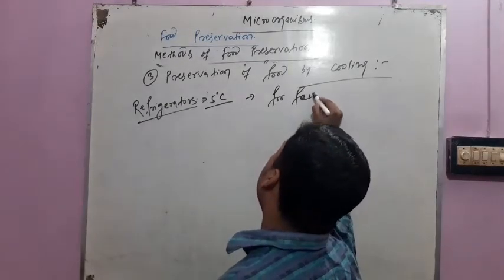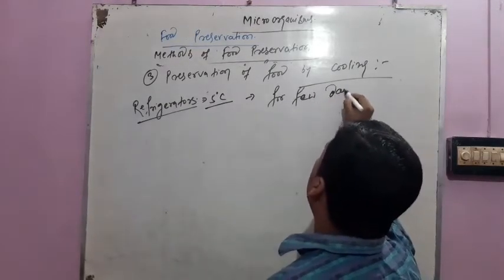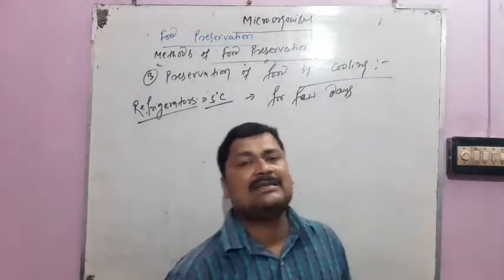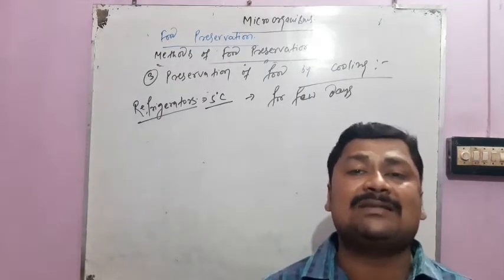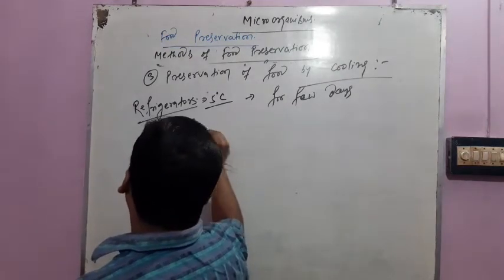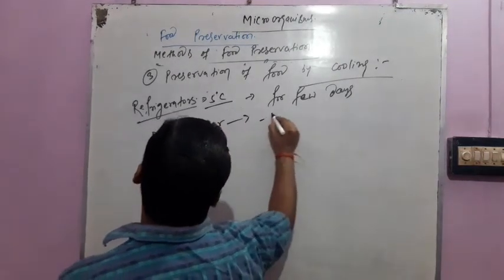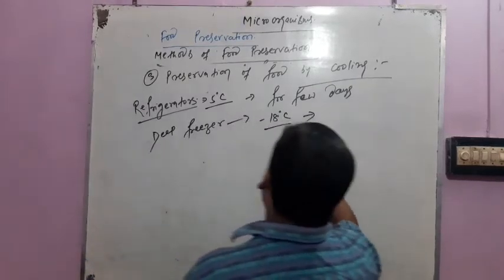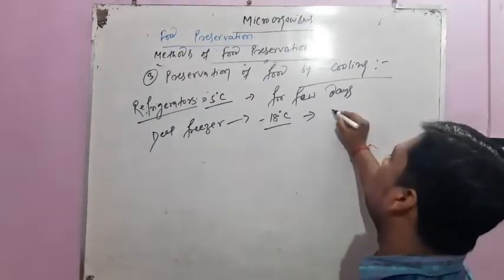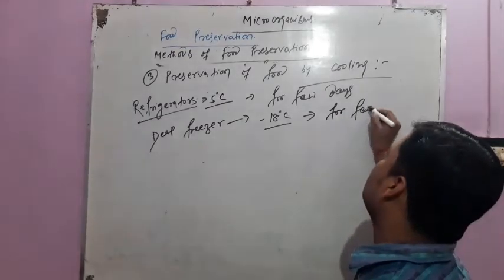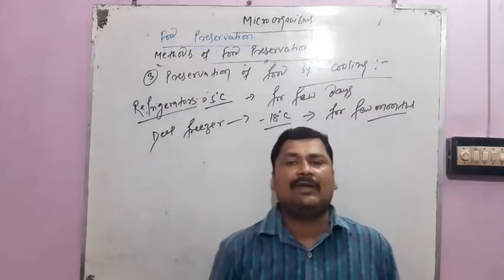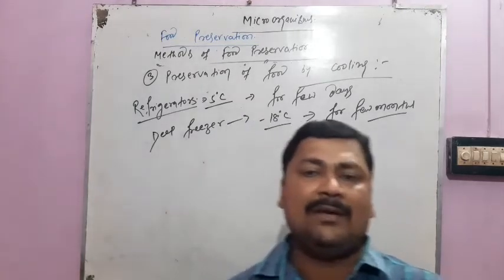Food is also kept in a deep freezer. In a deep freezer the temperature is minus 18 degrees Celsius, and in such freezers food can be prevented from spoiling for a few months, not a few days. So by reducing the temperature, we can also preserve our food from spoiling by microbes.